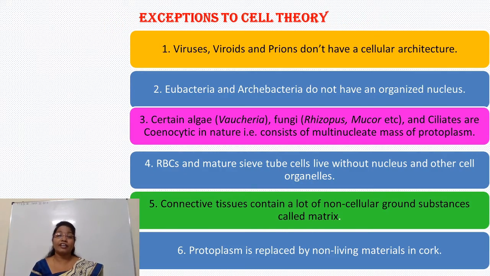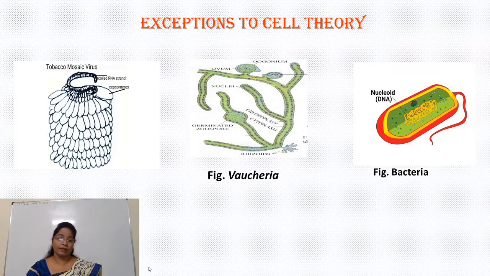But friends, there are some exceptions to cell theory. Let's see them one by one. The first exception is viruses, viroids and prions; they don't have a cellular architecture. According to cell theory, all organisms are made up of cells, and a cell contains a nucleus, protoplasm, cell membrane, etc. Now look at this example.